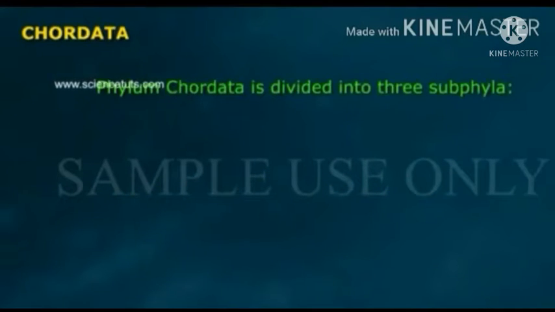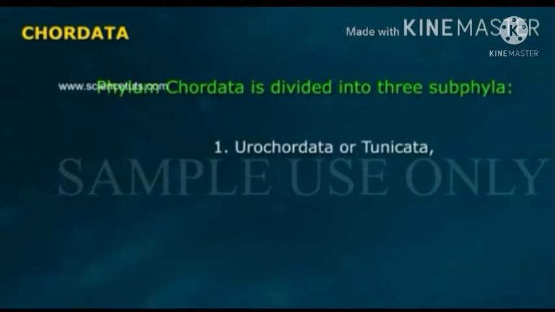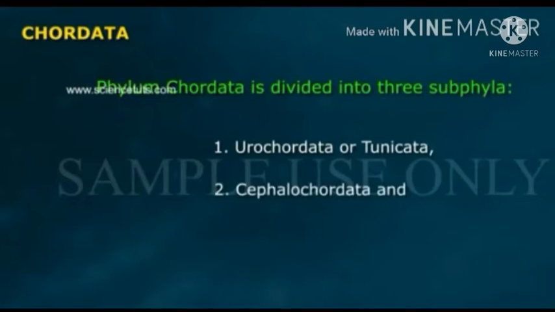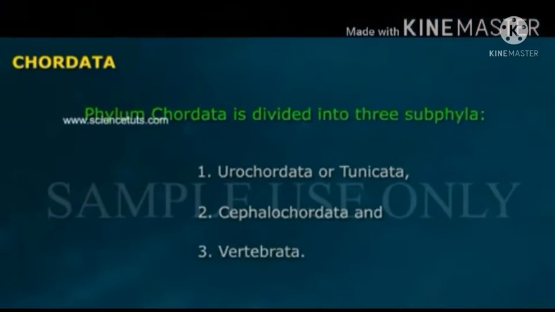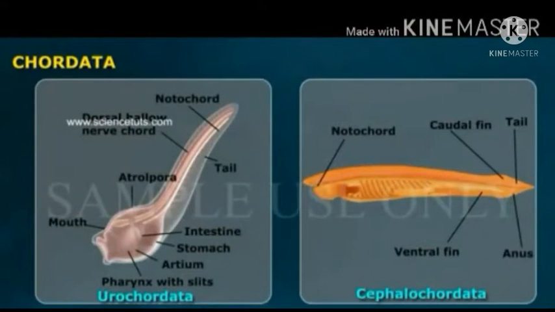Phylum Chordata is divided into three subphyla: 1. Urochordata or Tunicata, 2. Cephalochordata, and 3. Vertebrata. Subphyla Urochordata and Cephalochordata are often referred to as protochordates and are exclusively marine. In Urochordata, notochord is present only in the larval tail, while in Cephalochordata it extends from head to tail region and is persistent throughout their life.